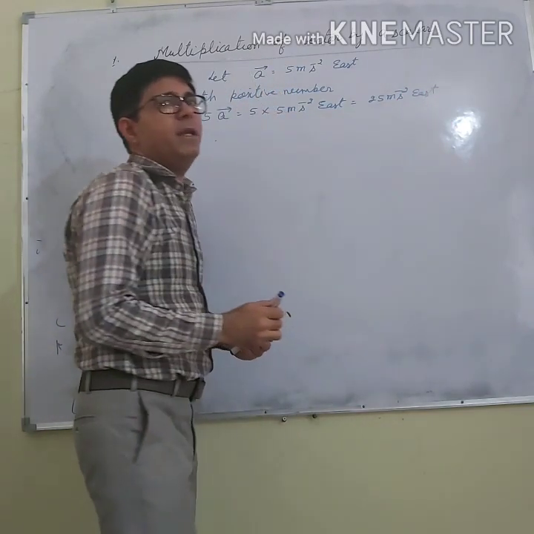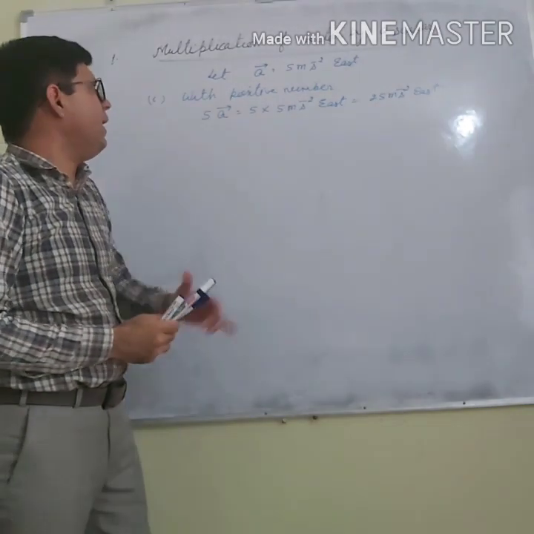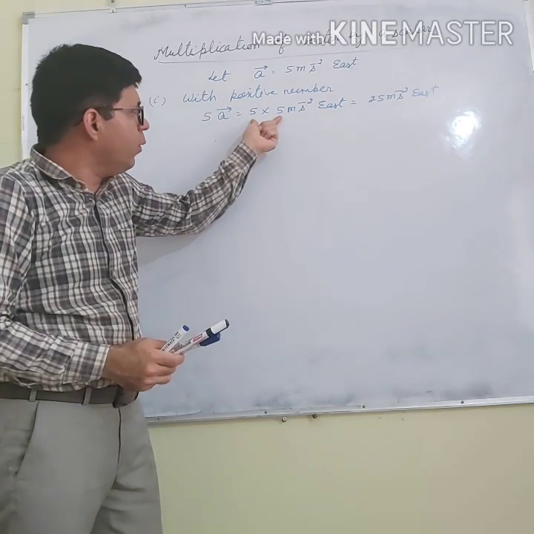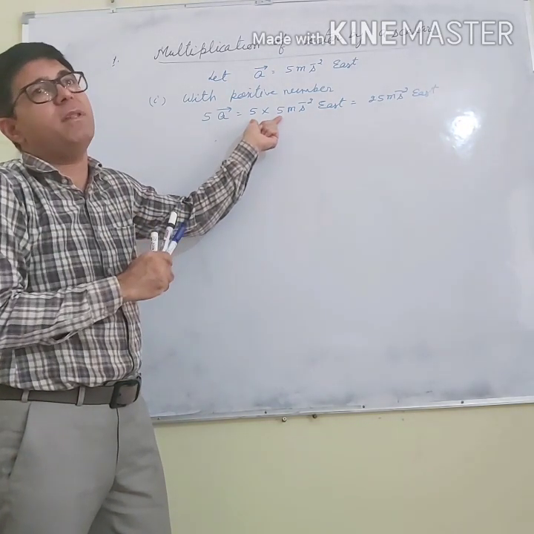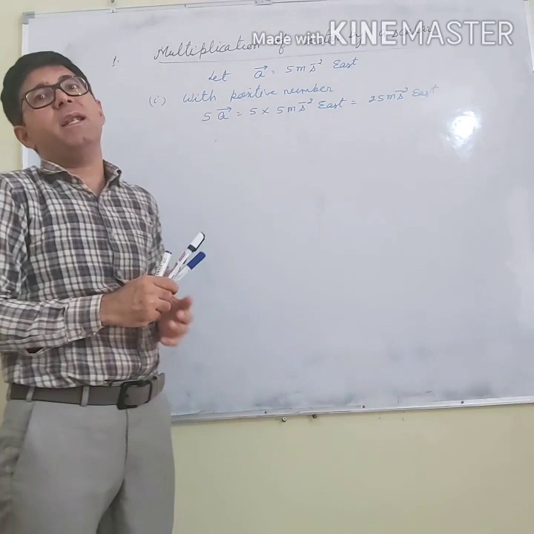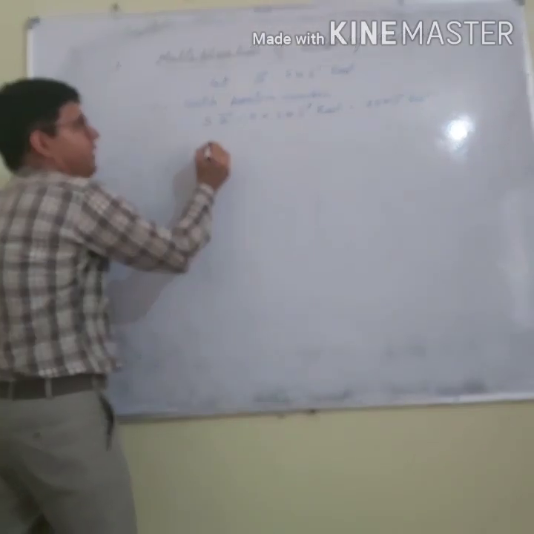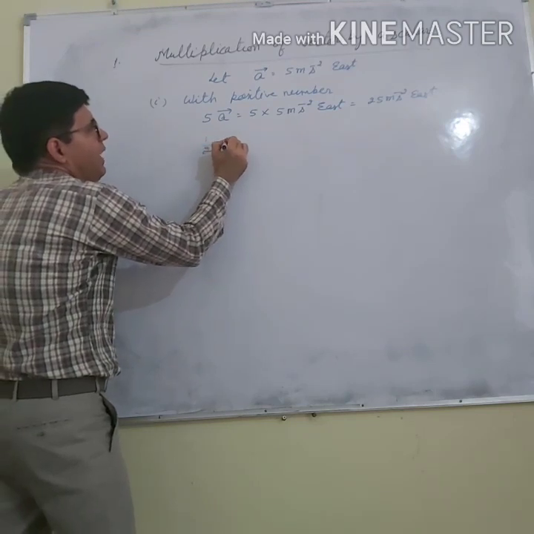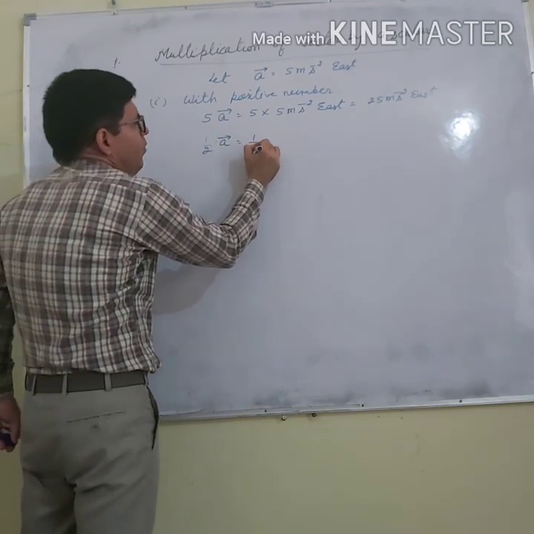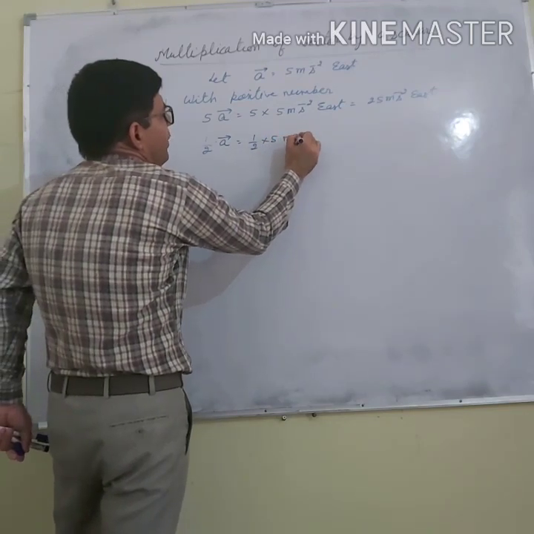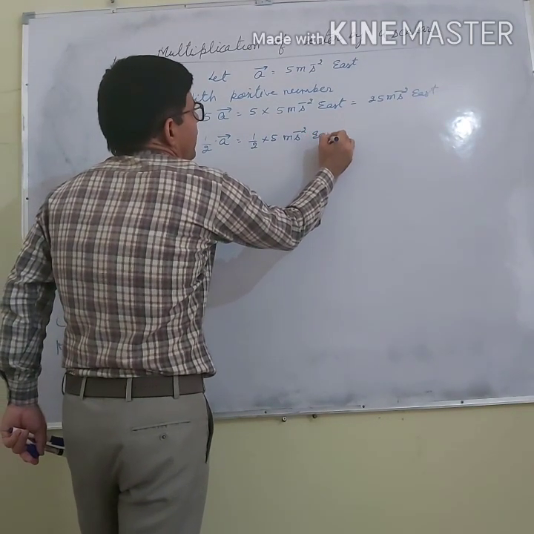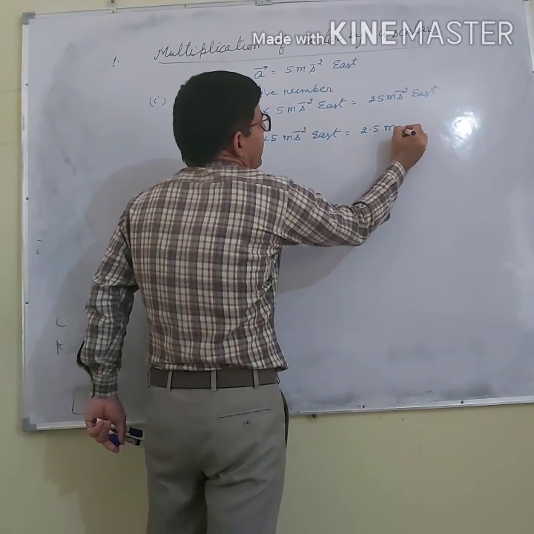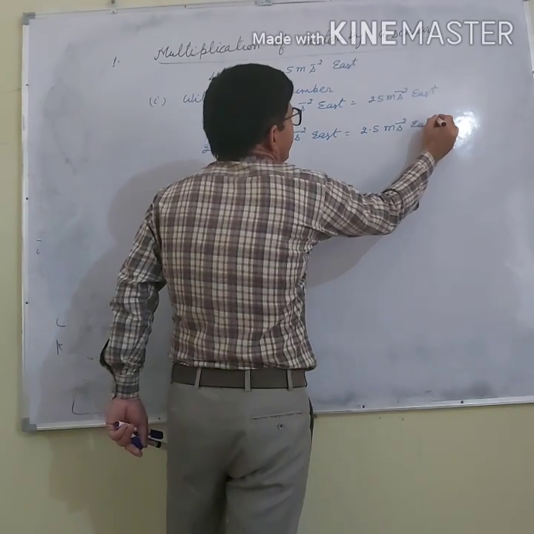So what does it mean? It means that if I multiply a vector with a positive number, then its magnitude also gets multiplied with that number and the direction remains the same. If I multiply 1 by 2 with A, then what will it be? 1 by 2 multiplied by 5 meter per second square east. I can say that it is 2.5 meter per second square east.